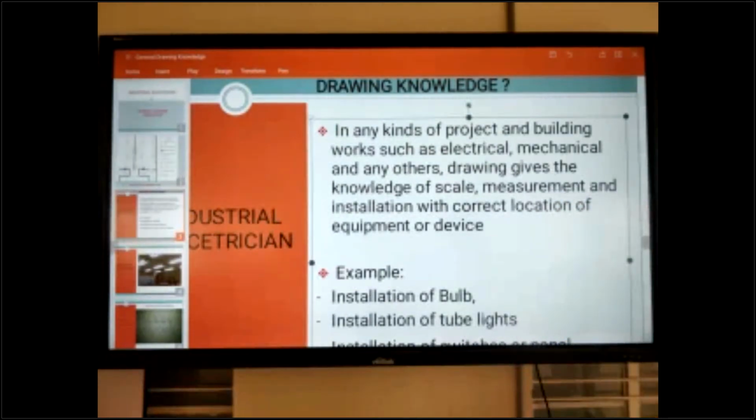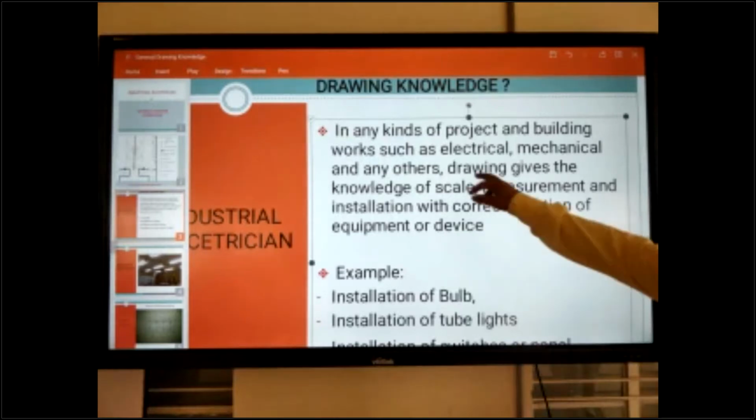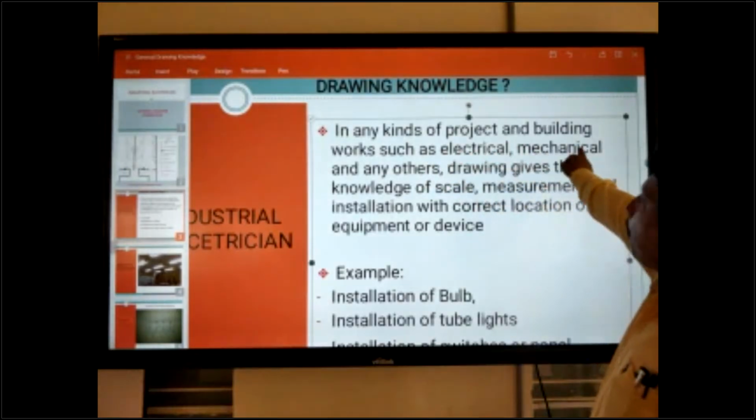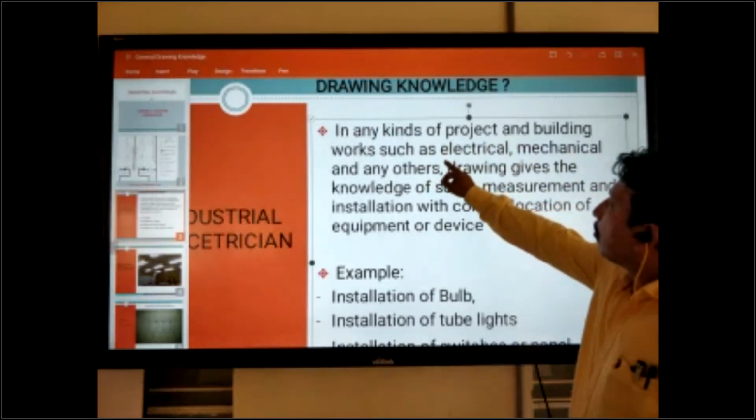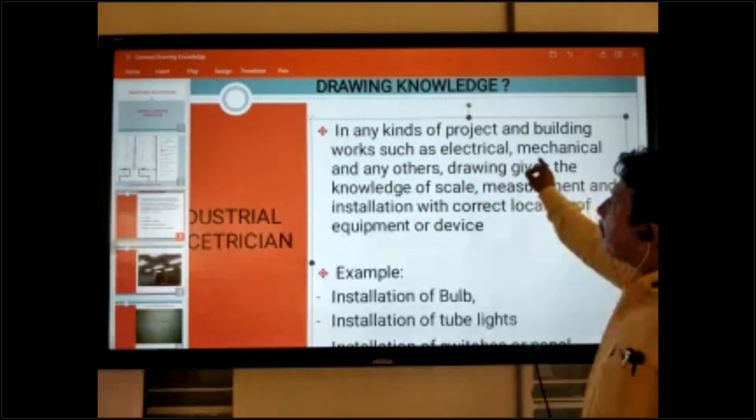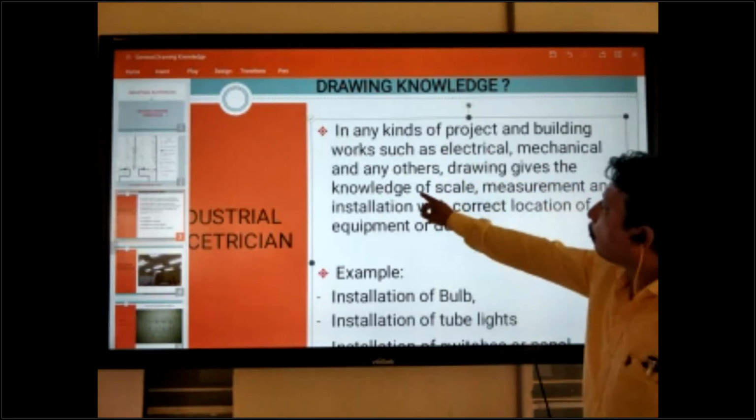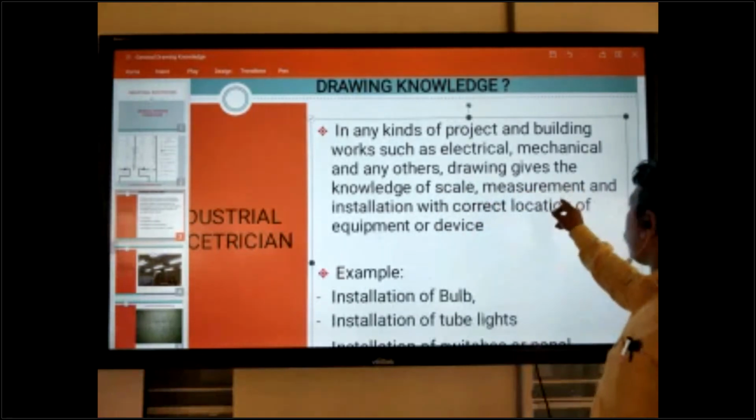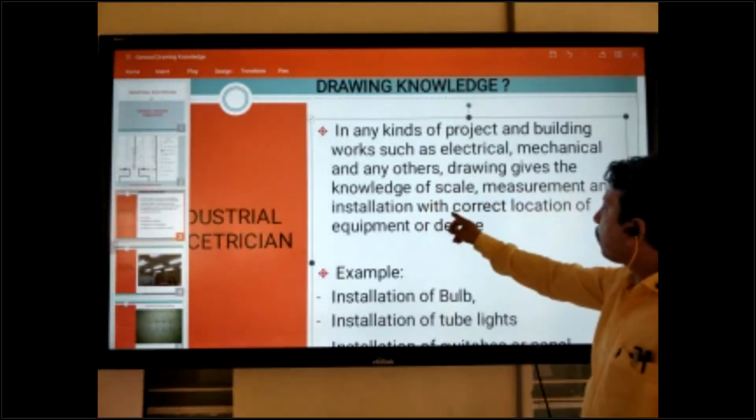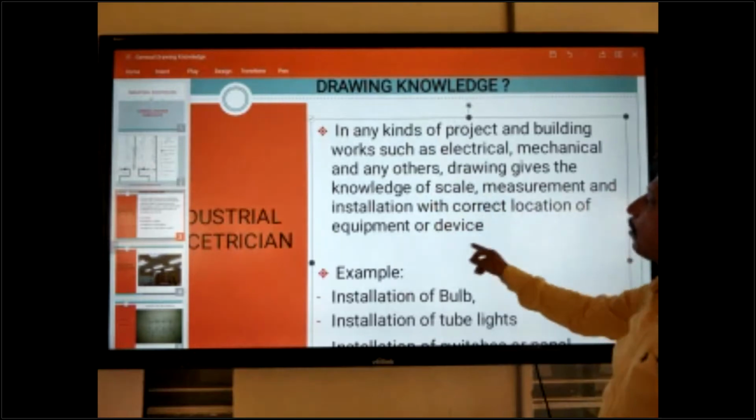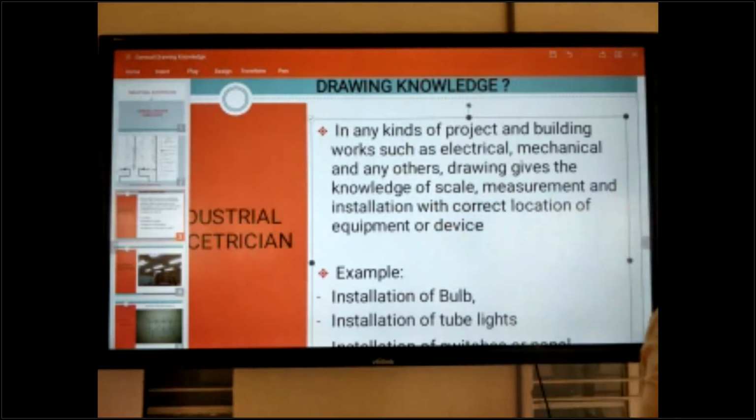So, drawing knowledge. Okay. What do you mean by the drawing? In any kind of project or building, such as electrical, mechanical, and others, drawing gives the knowledge of scale, measurement, and installation with correct location of equipment or device. This is the definition of drawing.